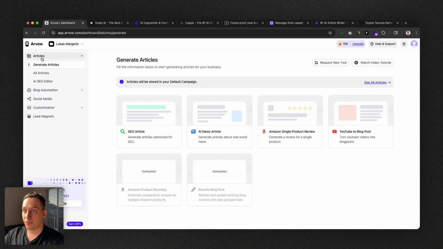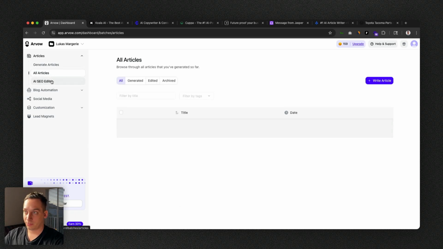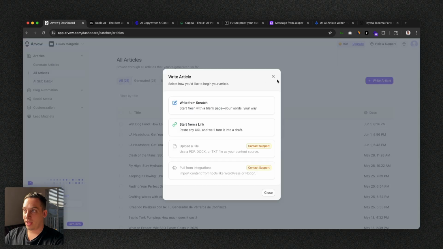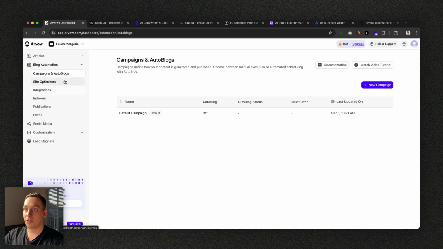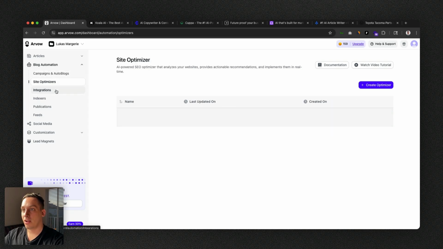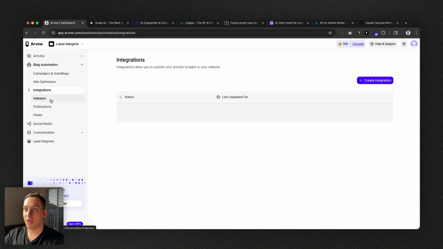We have different tabs: articles, blog automation, social media customization, and lead magnets. For the articles, we have generate articles, so we can generate all of these different types of articles. We have all of our articles over here that we've generated. We have an AI SEO editor, right? So we can write an article from scratch or start from a specific link. Under blog automation, we can create different campaigns for blogs. We have site optimizers, integrations, indexers, publications, feeds.